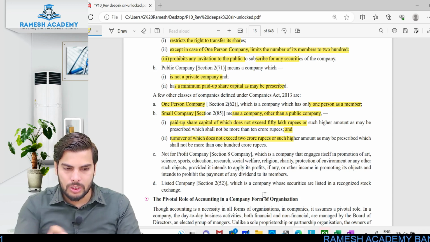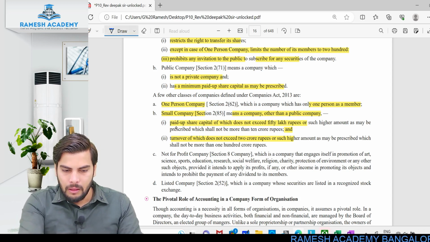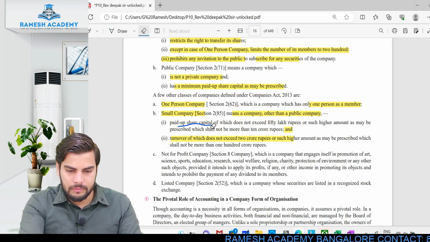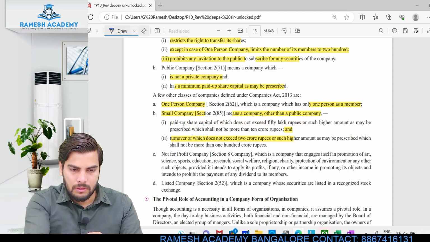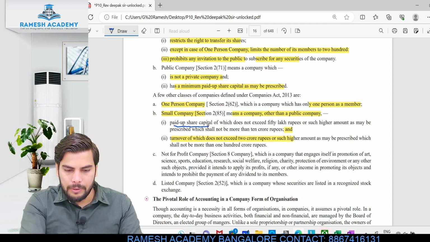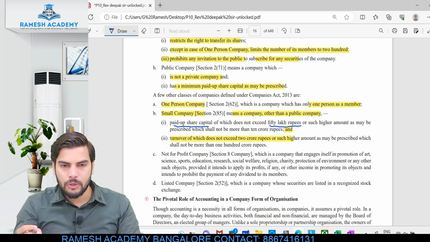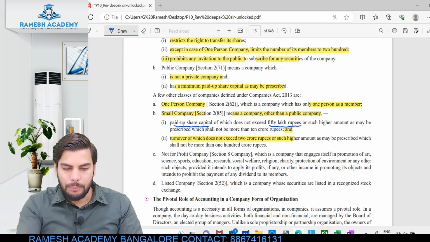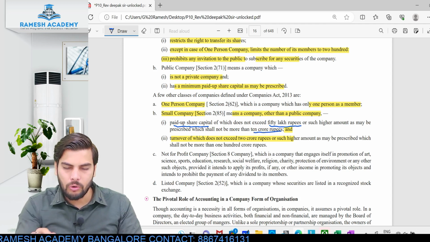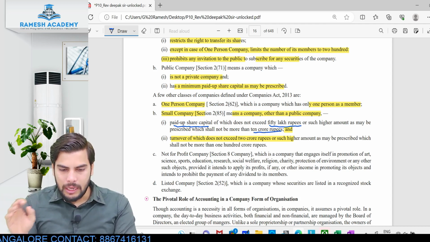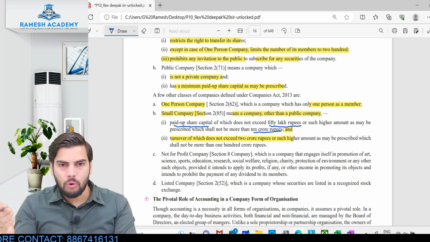Okay, so when it comes to this particular paid up capital, as of now, what is the limit? 50 lakh rupees. So if at all the law wants to change this particular limit, it can change, provided such amount should not be exceeding 10 crore rupees. So tomorrow if the law wants to change this figure, instead of 50 lakh, if they want to make it 80 lakh, 1 crore, they can do it. But up to 10 crore rupees, they cannot go beyond 10 crore rupees.